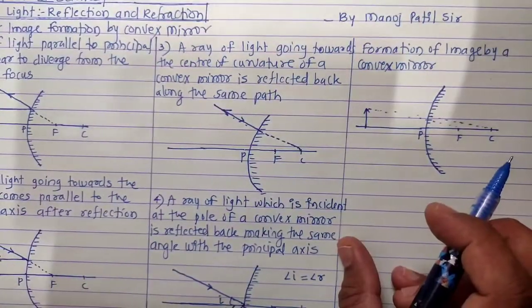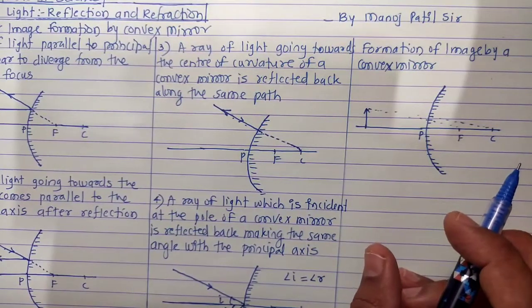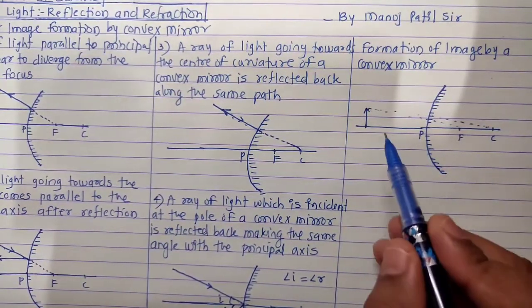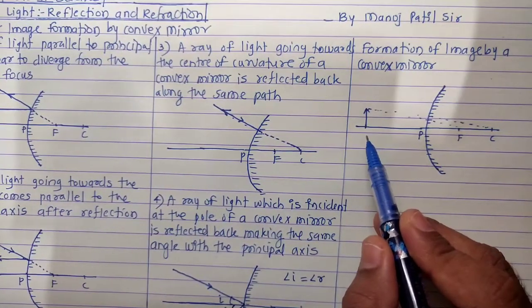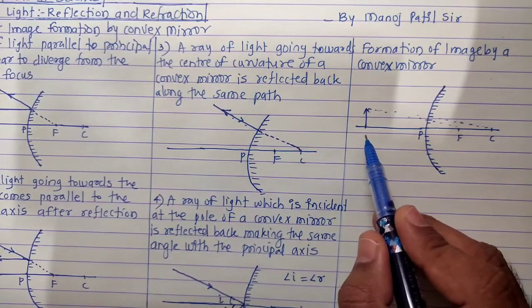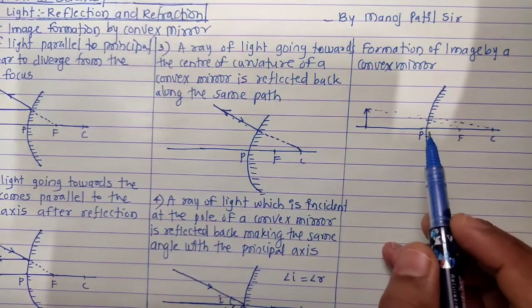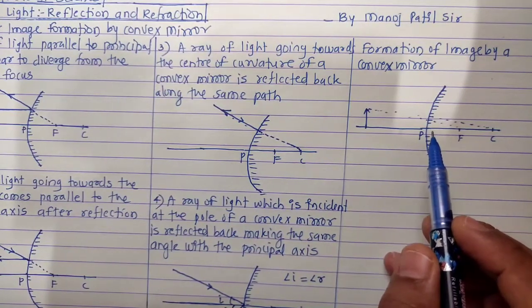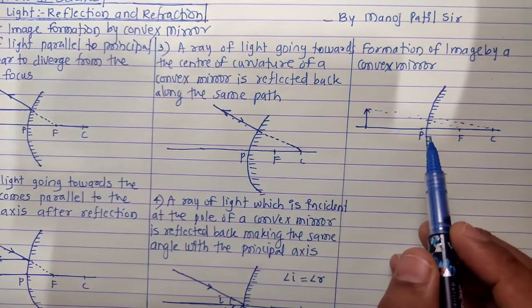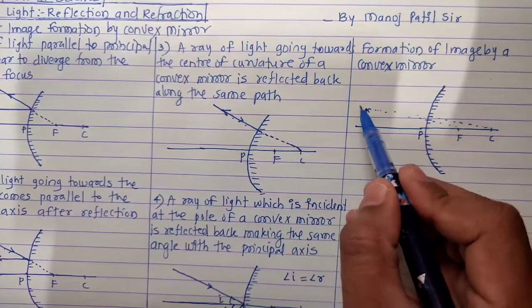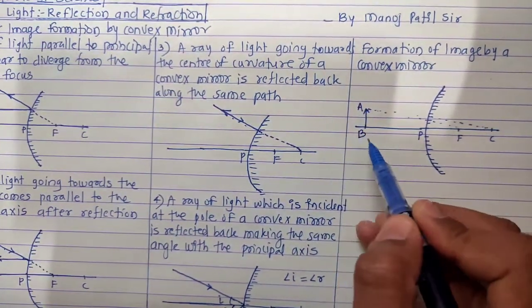Now let's study the formation of image by a convex mirror. Here if the object is kept between infinity and pole, that is anywhere if it is kept, then what will be the image position that we want to find. So this one is the object say AB object is there.